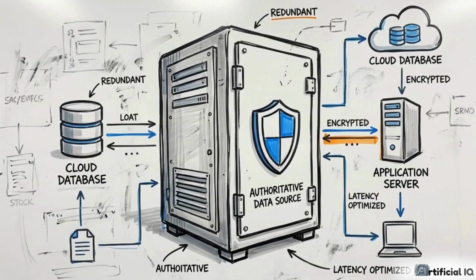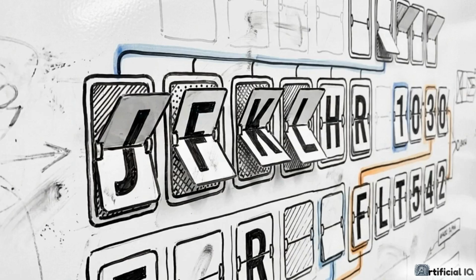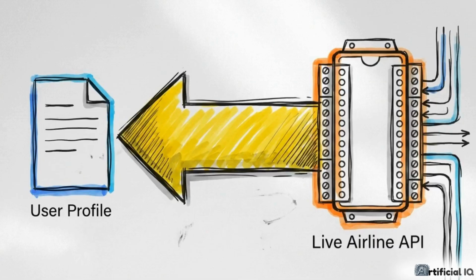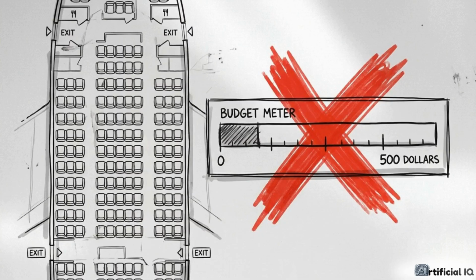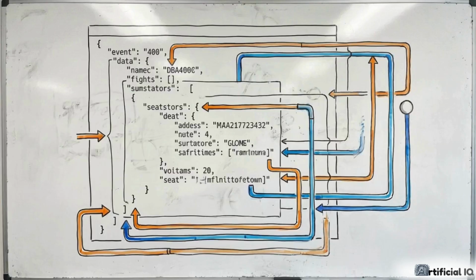The external system of record is the authoritative source for live data, such as booking APIs or inventory databases. If a conflict arises between the agent's stored memory and a live API, the external system takes precedence. A user may have a stored budget of $500, but if the airline API shows a minimum price of $700, the agent must follow the API. Enforcing the external system as the ground truth prevents the agent from hallucinating data that it should have retrieved from a live source.